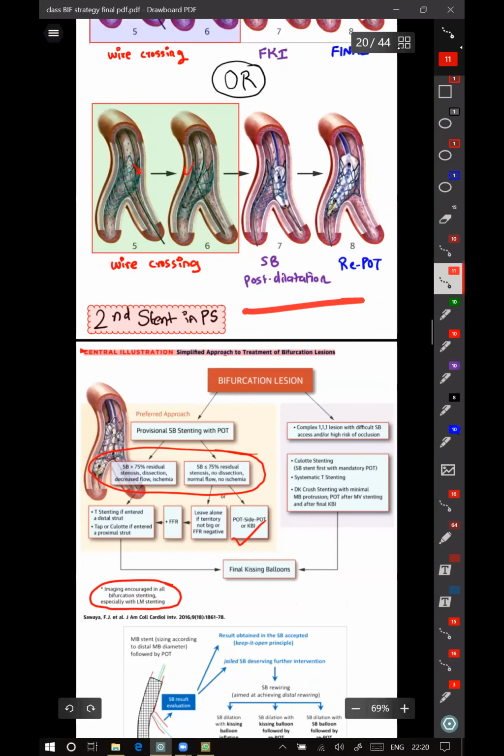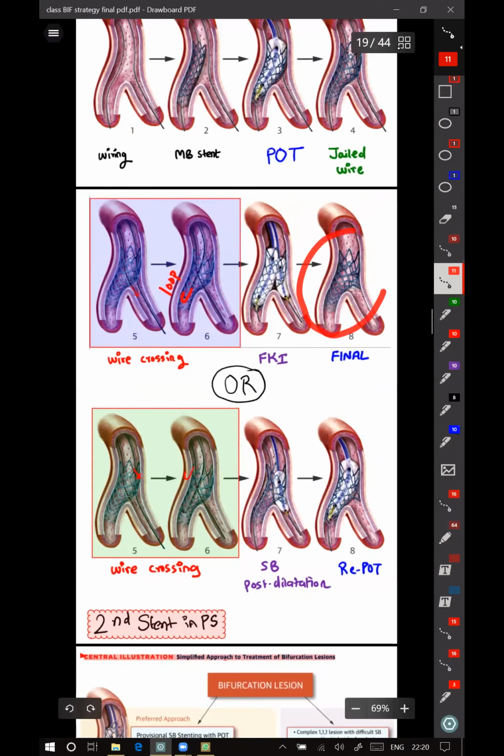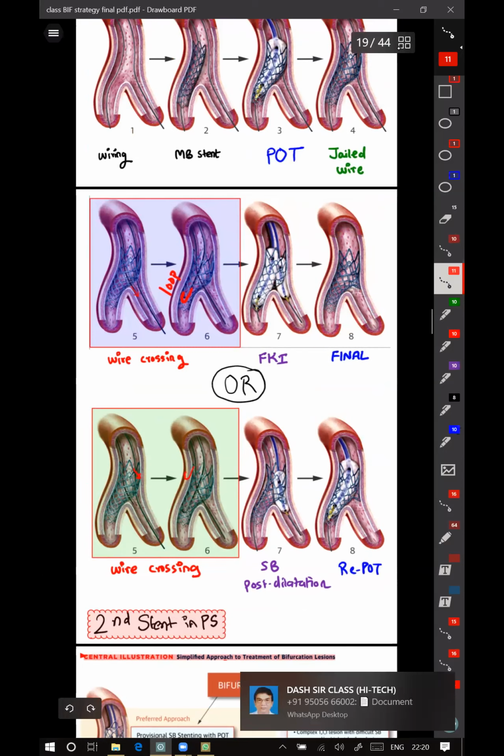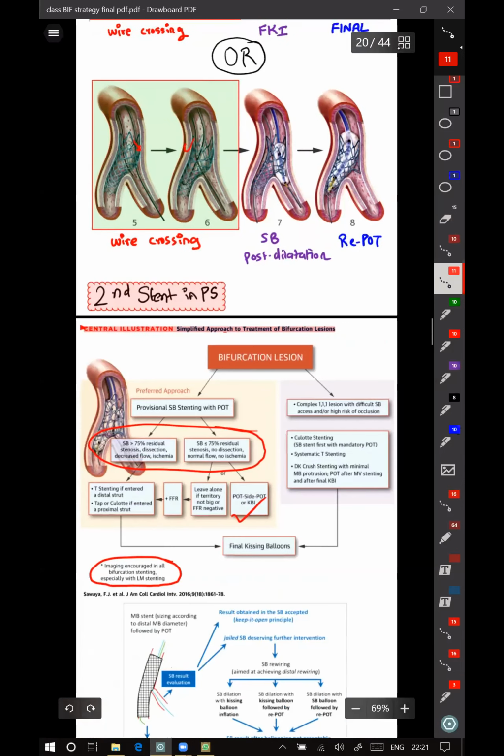So till here, the provisional side branch strategy is over. If you are able to get a good result by the end of it using only one stent, then that is the end of the procedure. Now, if you cause dissection or compromise of the side branch, then you might have to use the second stent in the provisional stenting strategy.